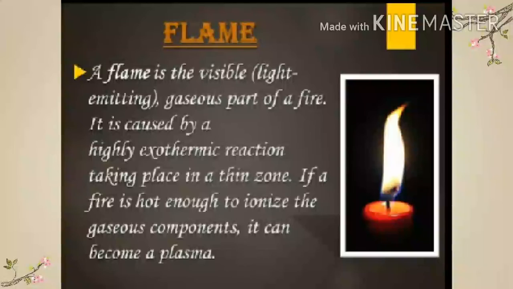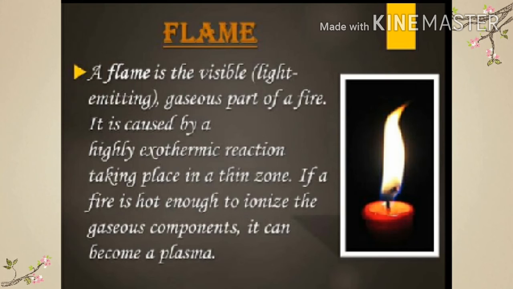A flame is a region where combustion of gaseous substances takes place. Some of the substances which burn by producing flames are LPG, biogas, wax, camphor, magnesium, kerosene oil, and mustard oil. Charcoal does not burn by producing a flame.